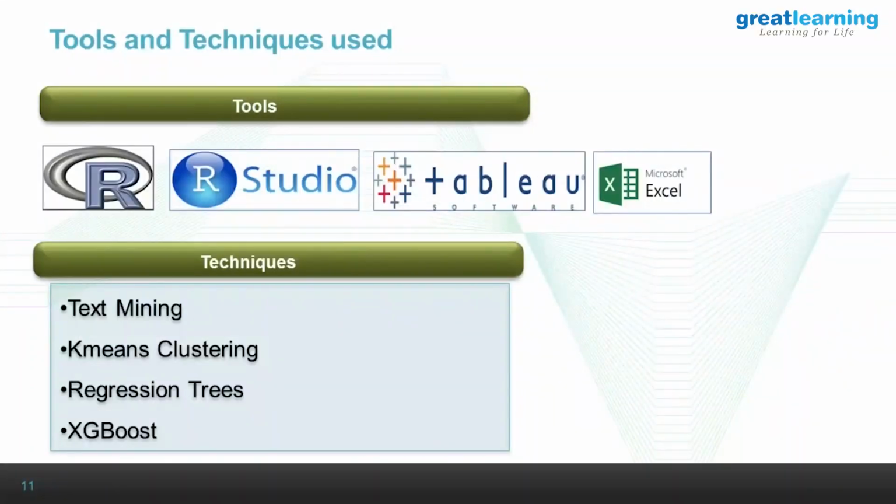The tools and techniques used. We want to just give the logos. Vijay is from a consulting background, so you want to apply this consulting touch to it: rather than putting it in a lot more descriptive form, you want to see if you can put logos here. Techniques: text mining, which I think most of us will discuss, the stop words, everything that we use. I'll touch upon where exactly we're going to use that. K-means clustering as well for the product clustering, and regression tree and XGBoost.